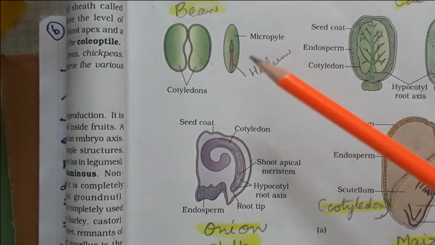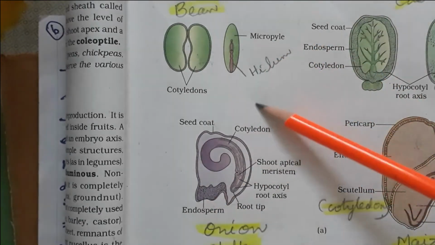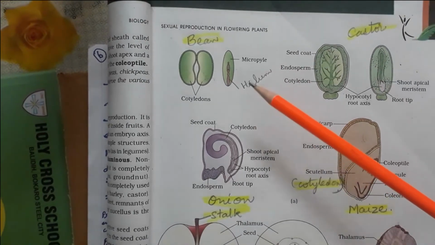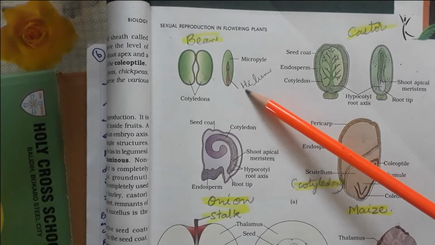They have only cotyledons, but they don't have any endosperm material.